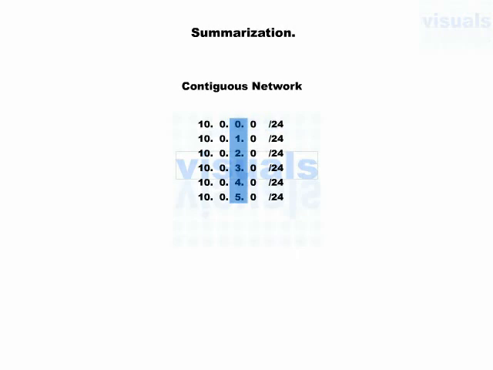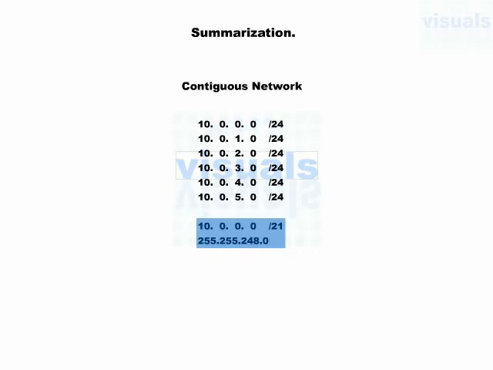Then 248 gives us the block size of 8. So 248, we enabled 5 bits for the third octet, so it would be 16 plus 5, which is /21. So 10.0.0.0/21. This is our summarized network. Yes, it is, and it is the subnetwork.